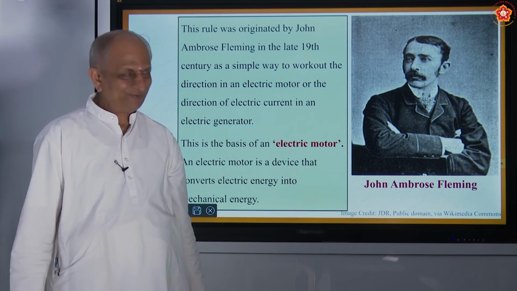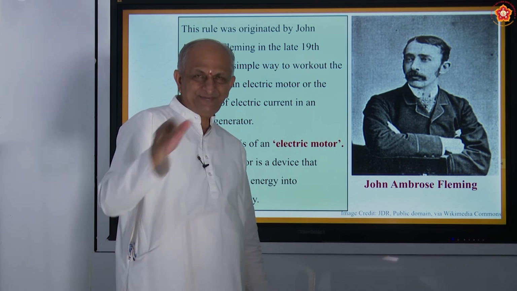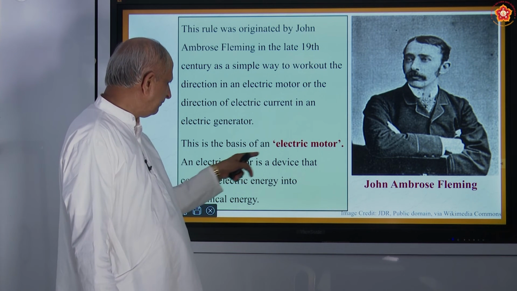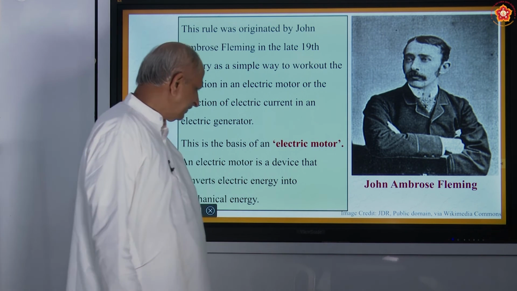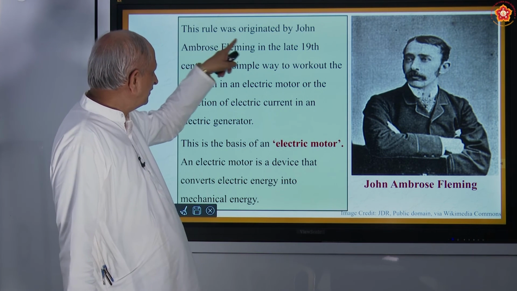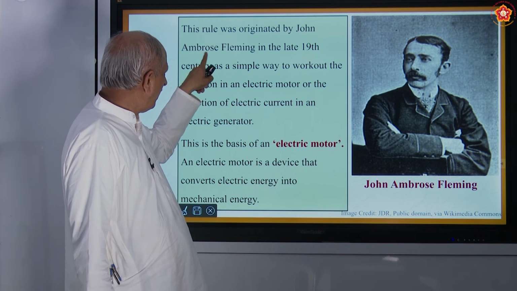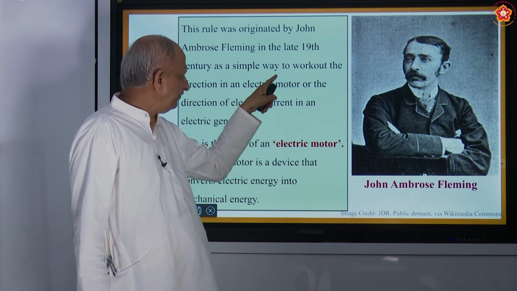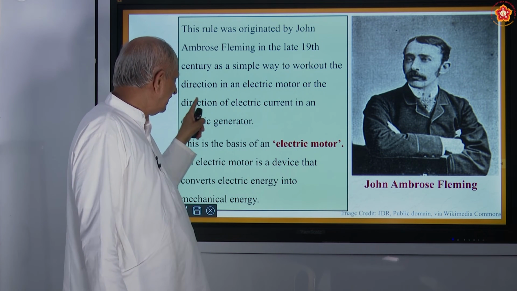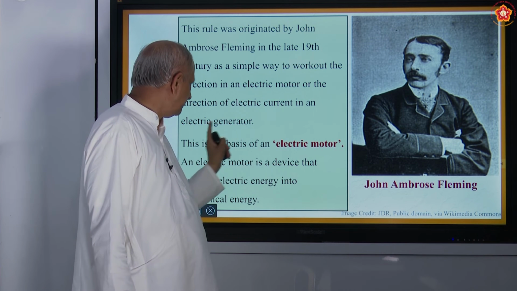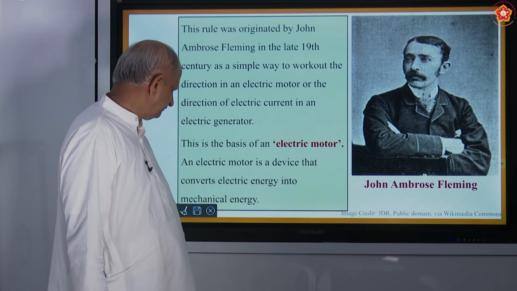Fleming discovered the left hand rule and right hand rule. This left hand rule is used in electric motor and right hand rule is used in electric generator. The rule was originated by John Ambrose Fleming in the late 19th century. It is the simple way to work out the direction of force in an electric motor or the direction of electric current in an electric generator.